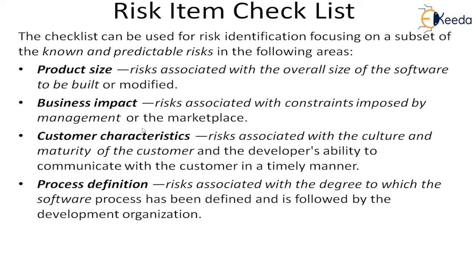This is between the customer and the organization. This is totally the business, and this is the product characteristics. So we are taking product characteristics, business characteristics, customer characteristics, and the project process characteristics. In these four areas we can determine a checklist which will take into account different items, and then in those areas we will try to identify the known risks and the predictable risks.